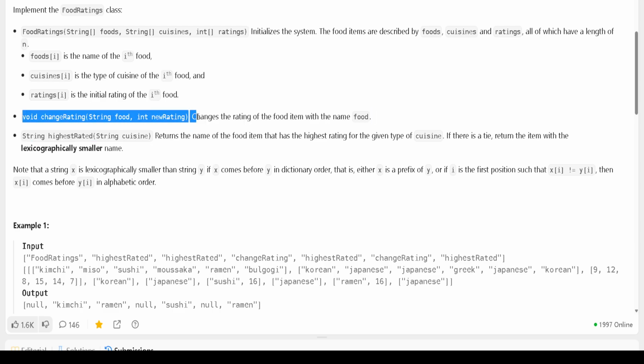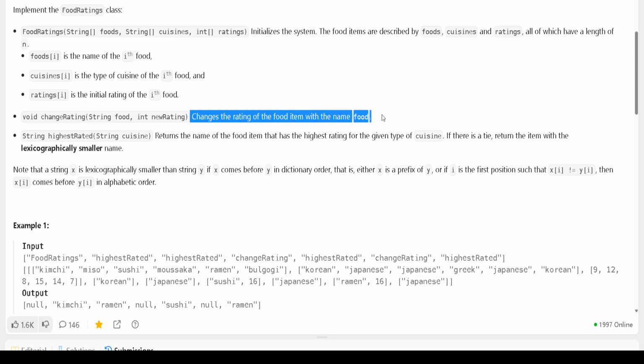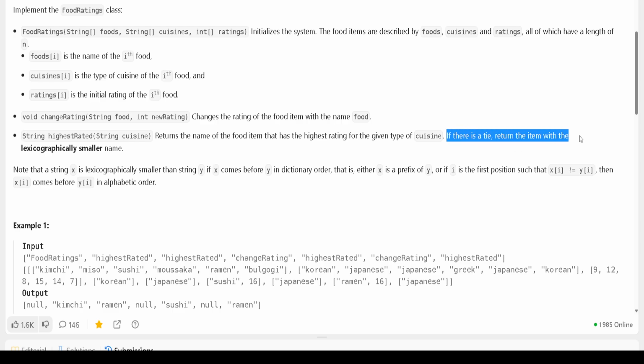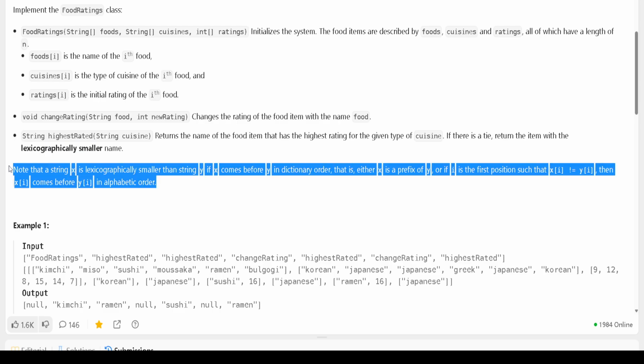Now we have been given another method. As we have seen, there is a food and there is a new rating to change the rating. That means change the rating of the food item. And similarly for the other method, we have to return the name of the food item that has the highest rating for the given cuisine. If there is a tie, return the item with the lexicographically smaller name. And you know what lexicographically smaller means, you can get it from here.